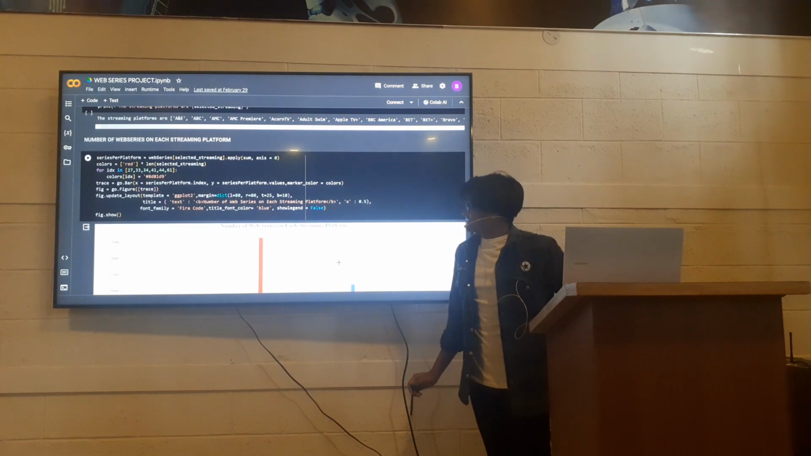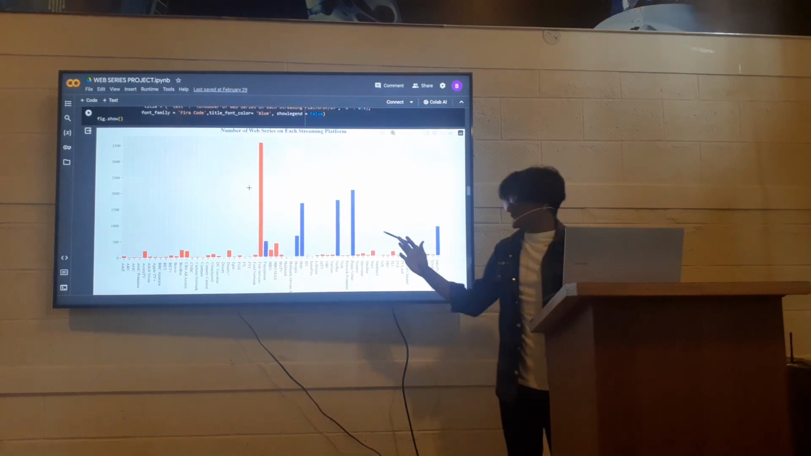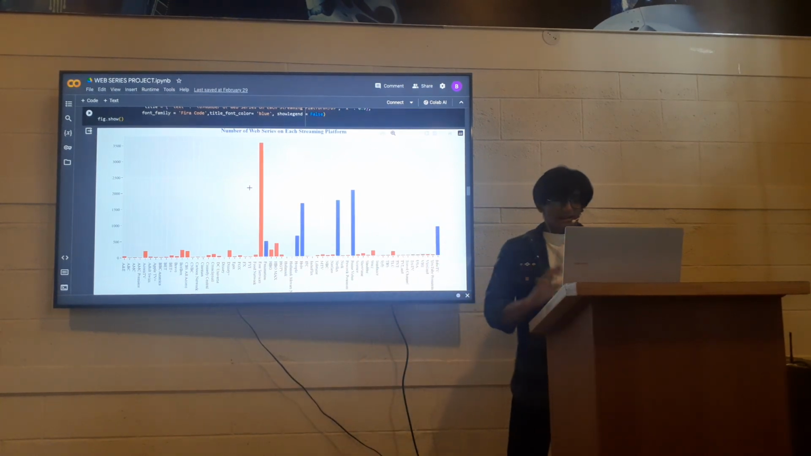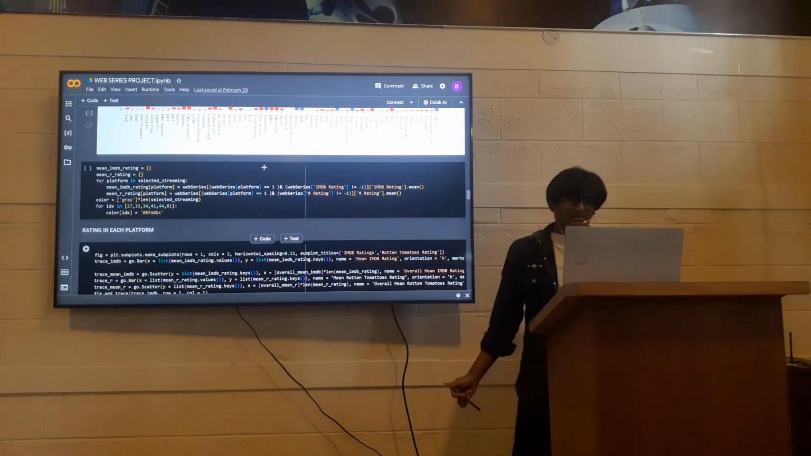Number of web series on each platform, like Disney Plus, Hotstar, Amazon Prime, like that. In that, free services has the highest number of web series streamed.